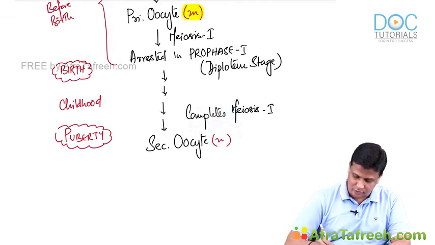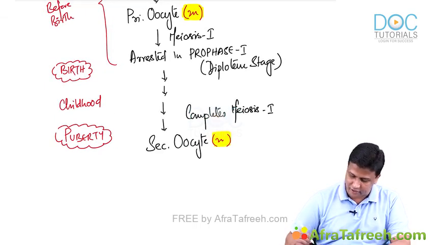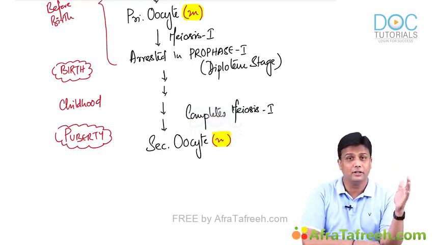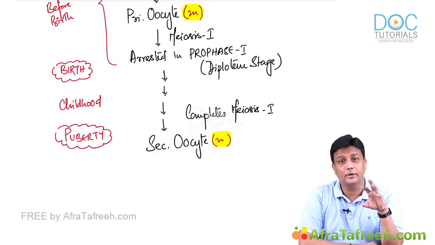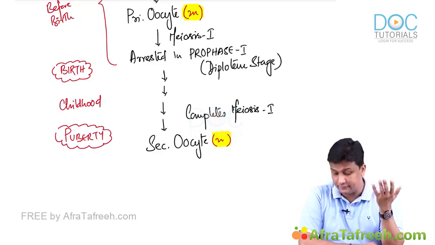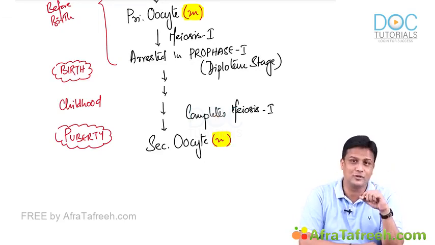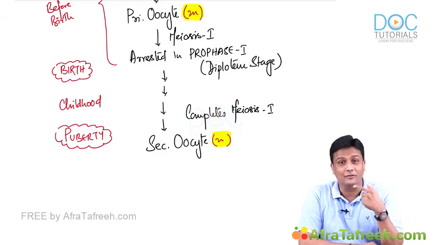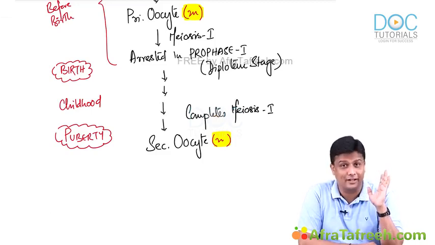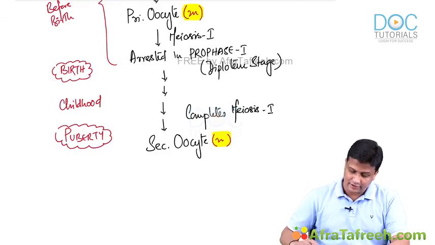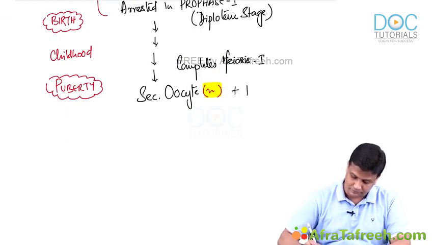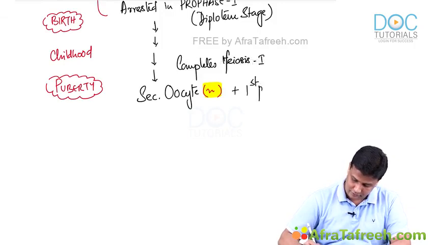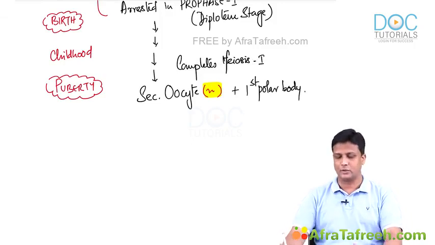You can look at that entire time period, guys, starting from before the birth, the entire development during the pregnancy, birth, and the entire childhood, and somewhere at the age of puberty, what is going to happen? The primary oocyte will get converted to secondary oocyte. Have clarity in that. And along with the secondary oocyte, it is going to form the first polar body also. The first polar body will also be released along with the secondary oocyte, guys.